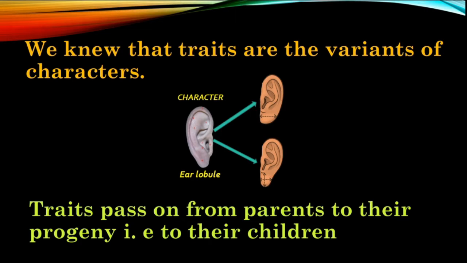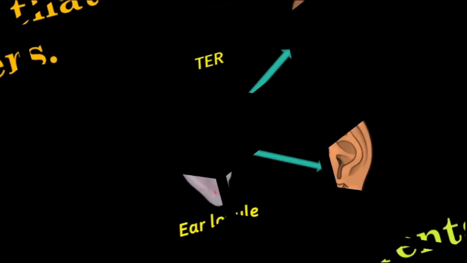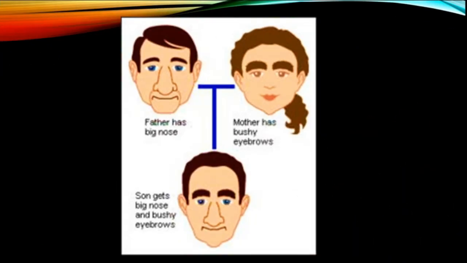So our entire lesson, the entire chapter of heredity and inheritance, depends upon this particular concept. That's why we need to understand this, as traits pass on from parents to their progeny. This is only one set of examples that I have given for the characters and traits, but when you consider the human body as a whole, there are multiple characters and traits that you need to understand and study in order to know about the transmission of the characters and traits. So in order to understand the definition of heredity, this is one example that I have selected.